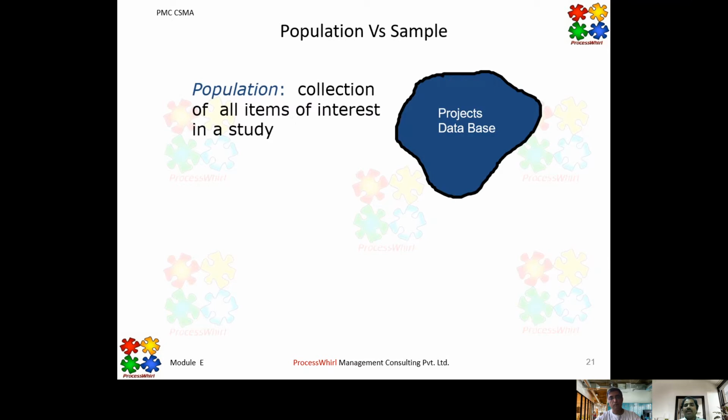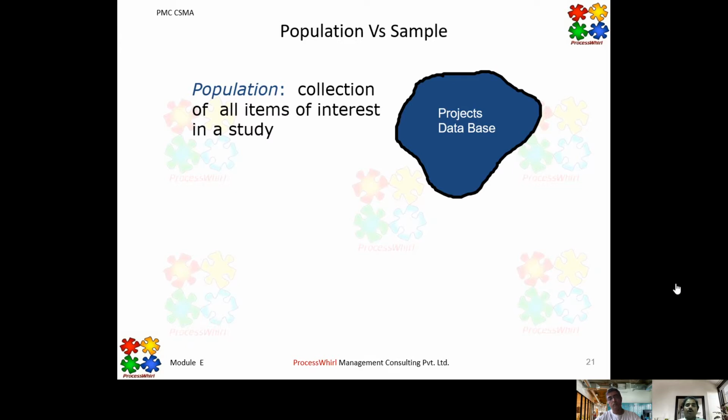So population is the collection of all items of interest in a study. If we execute 100 projects in an organization, all the 100 projects data is called the population. And if we eliminate even 4 projects data sets out of this entire population of 100 projects, then there is a possibility that we are eliminating the behavioral aspects of an organization from the analysis.